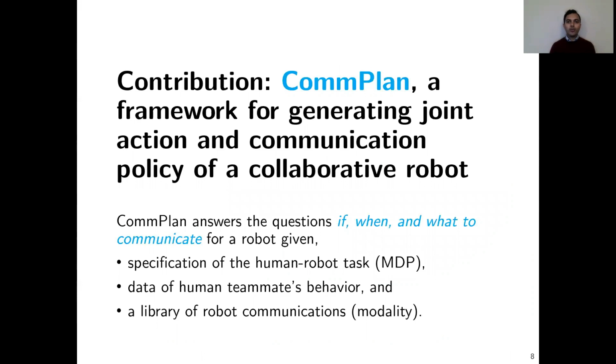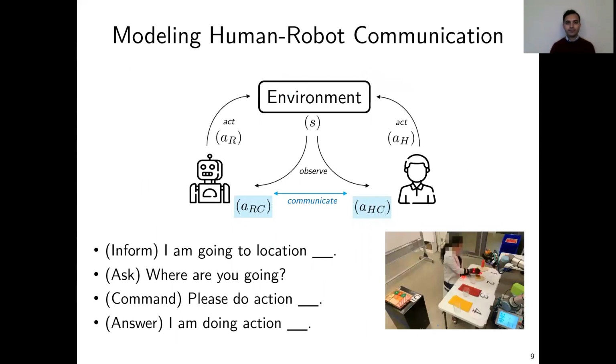The contribution of our work is CommPlan, a new framework for generating joint action and communication policy of a collaborative robot. CommPlan answers the questions if, when, and what to communicate for a robot, given specification of the task as an MDP, data of humans' behavior, and a library of robots' communications, that is a communication modality. In order to incorporate communication in our task model, we add additional actions for each of these agents.